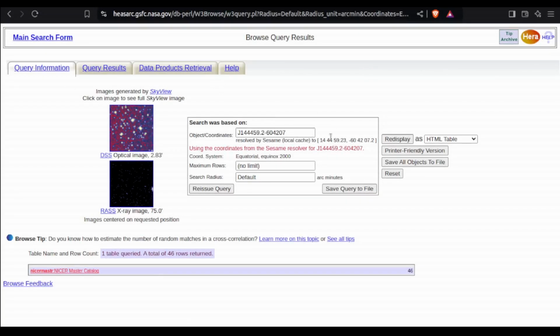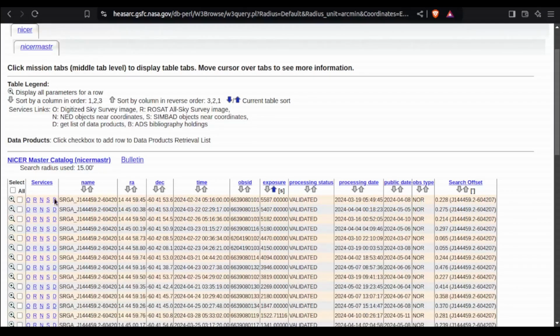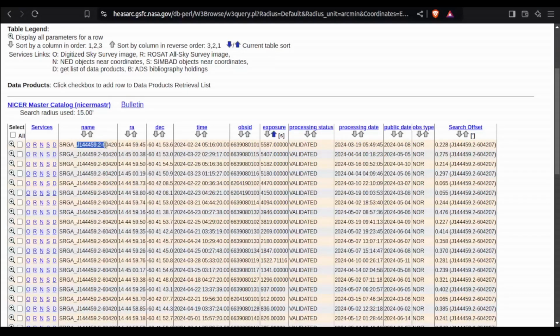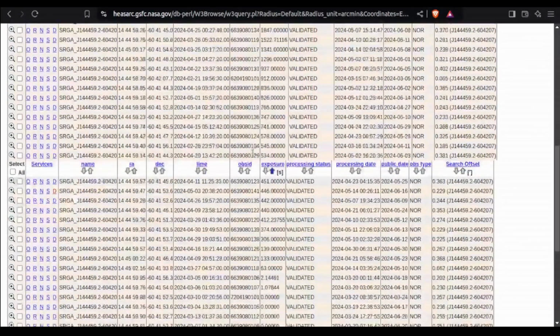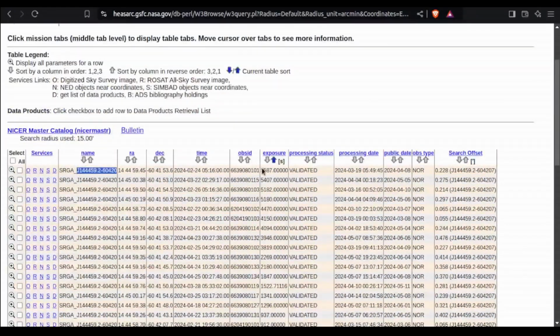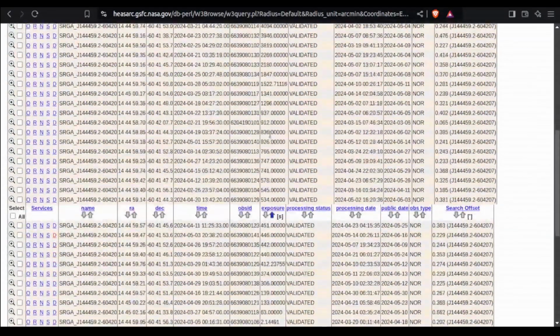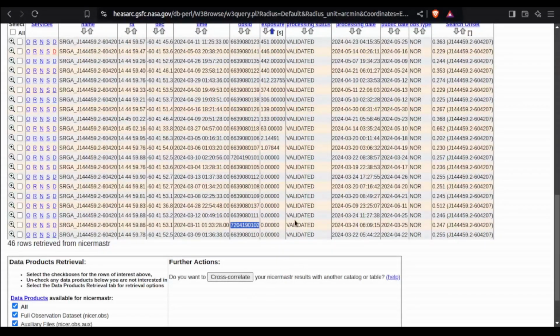So I'm over here at the HEASARC, in the browse section, and what you're hopefully seeing right here is that we're in the NICER master catalog, and I've dropped the SRGA because for whatever reason it didn't want to resolve in the browse search, so we just have this part right here. But you can see there are 46, I think, I don't know, 45, 46, something in there, different OBS IDs. Some of them are zero exposure, so I'm not going to be going after these. And actually, that one's cycle 7. Almost all of these that are in cycle 6, I'm going to go after.